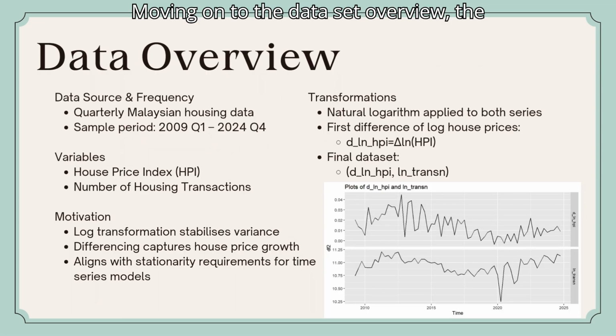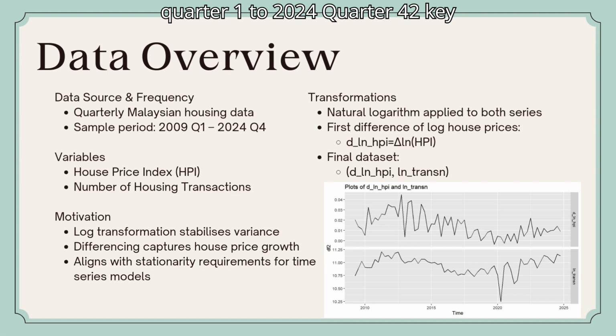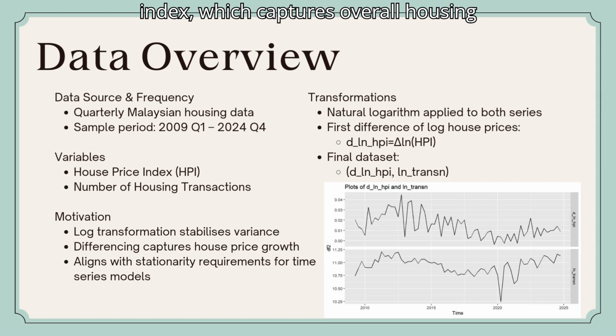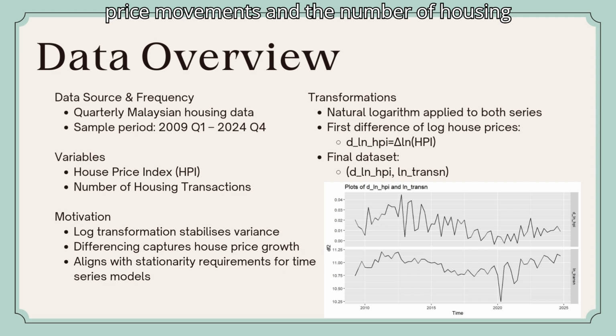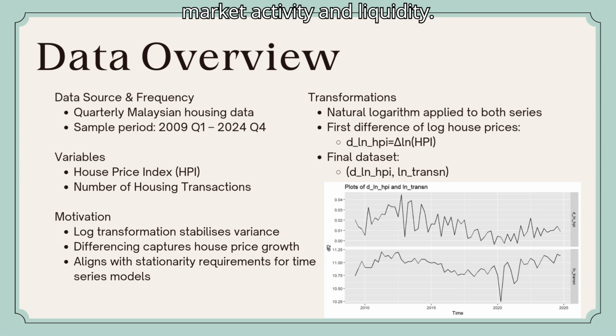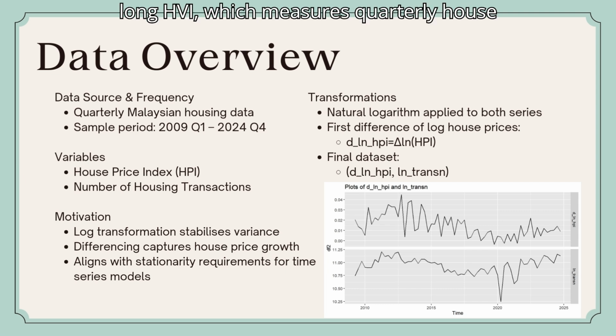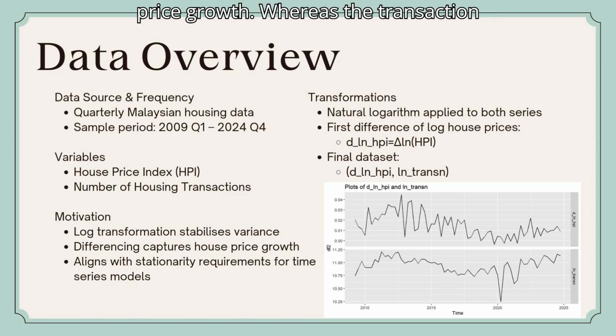Moving on to the dataset overview. The data consists of quarterly Malaysian housing market information from 2009 quarter 1 to 2024 quarter 4. Two key variables are used: the house price index, which captures overall housing price movements, and the number of housing transactions, which reflects market activity and liquidity. To ensure comparability and interpretability, both series are transformed using natural logarithms. The house price index is then first differenced, producing the variable d_lnHPI, which measures quarterly house price growth, whereas the transaction variable remains in levels as lntrans.